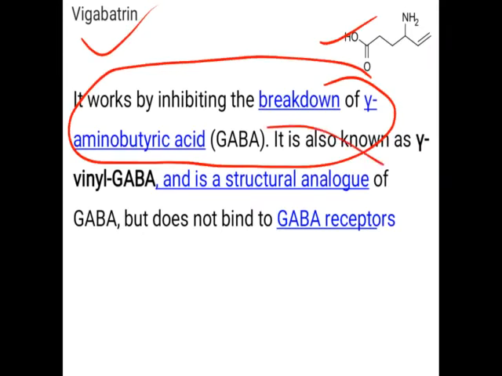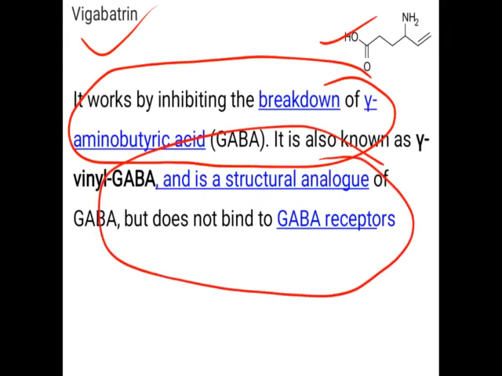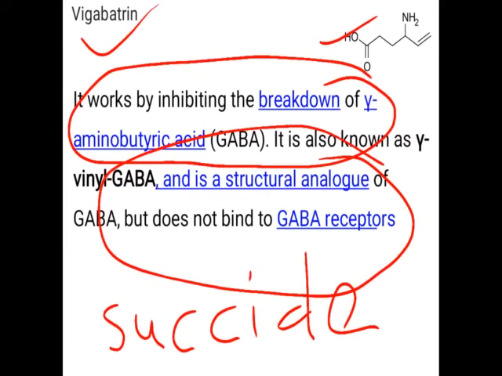It is a structural analog, and it does not bind to the receptor. Okay, so vigabatrin is called a suicide inhibitor of GABA transaminase.